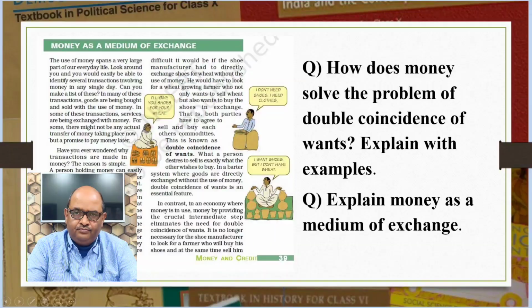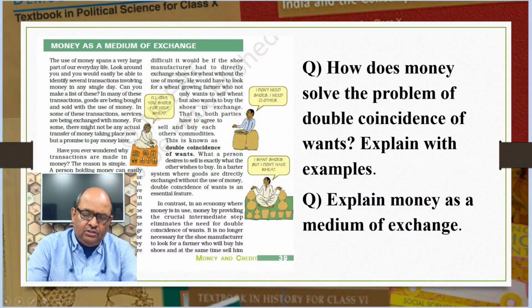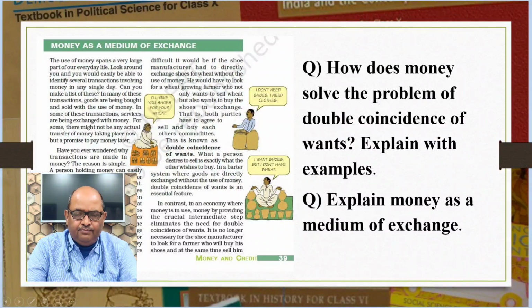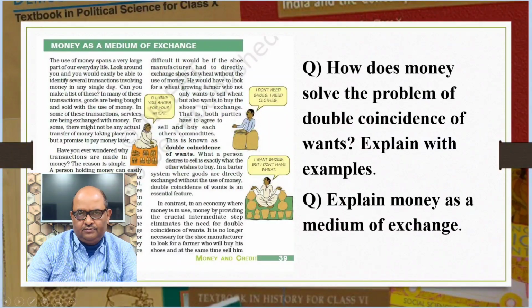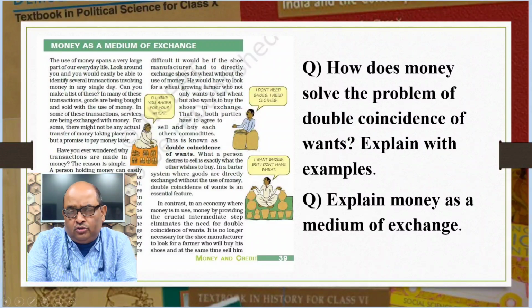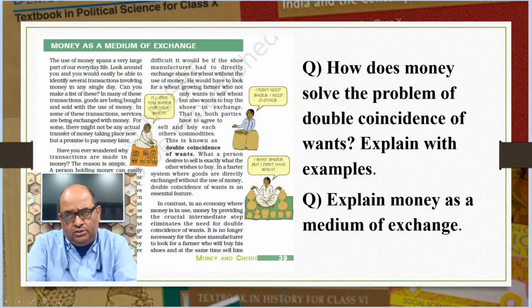Let us begin with the first subunit, money as a medium of exchange. Let us see the two questions on the slide. How does money solve the problem of double coincidence of wants? Explain with examples. See, money solves the problem of double coincidence of wants by acting as a medium of exchange.